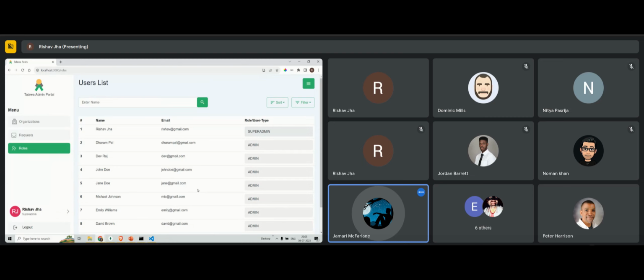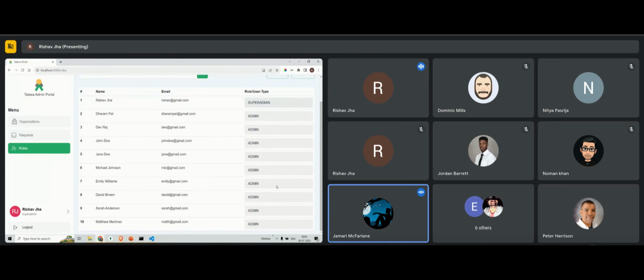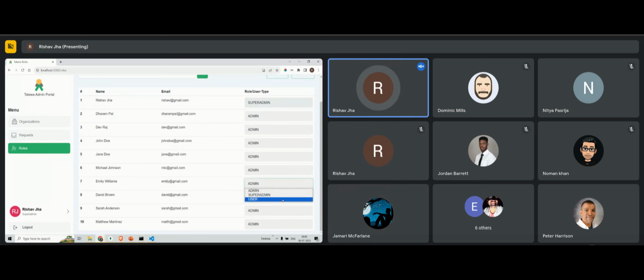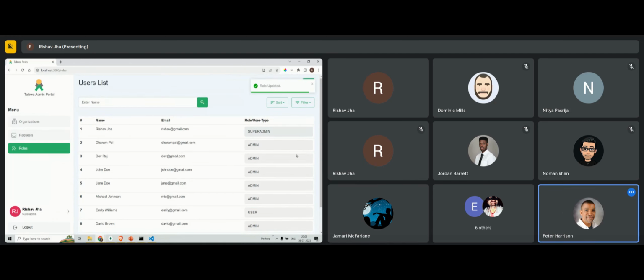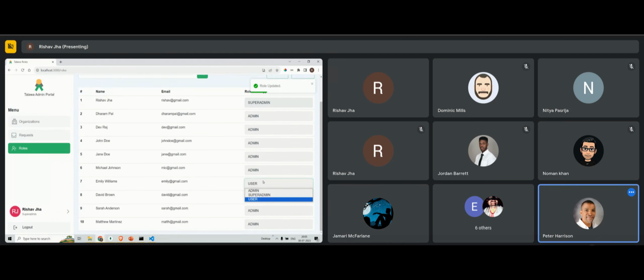So I'm assuming, Jamari, that this would be on the organization screen and then you promote somebody to an admin. Is that correct? Where you have the add admin button. Can you promote or change something to something else? Okay, you want me to change someone's user type now, or role? So Emily Williams, and make her a user. I made her a user, so now her role is updated.